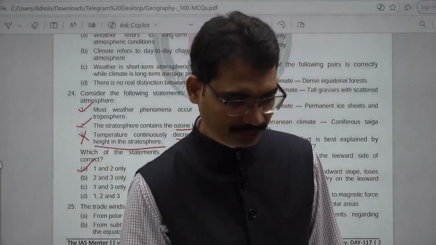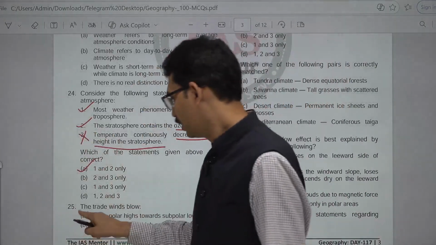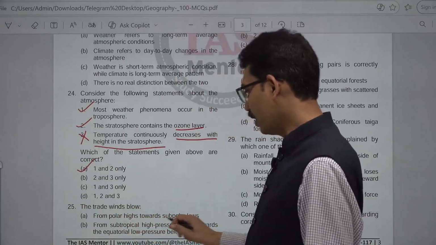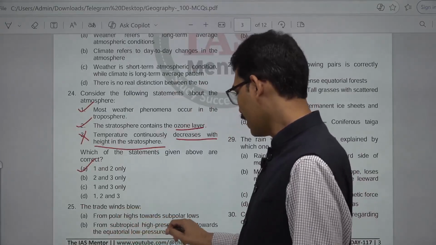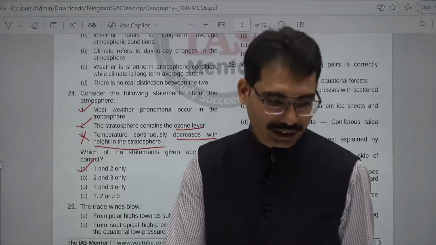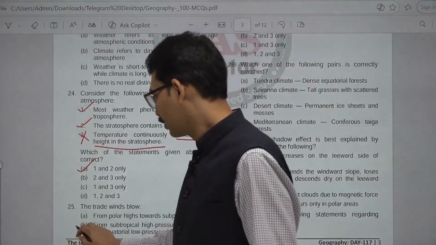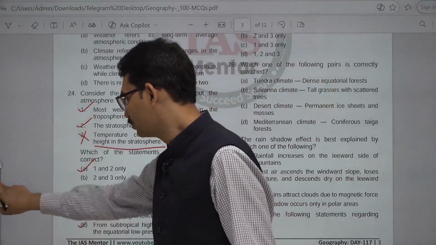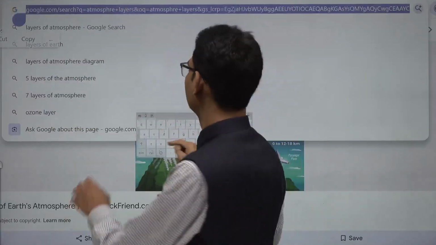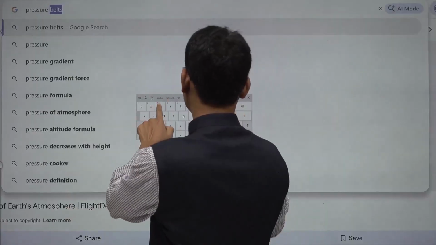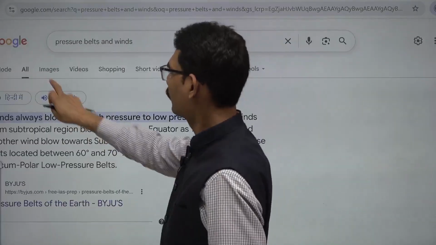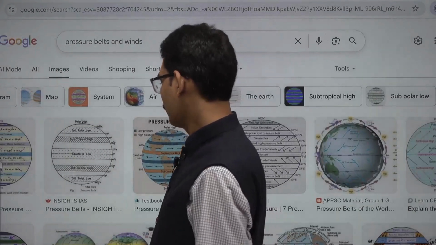Next, 25th. Trade winds blow from polar highs towards subpolar lows, or from the subtropical high pressure belt towards the equatorial low pressure belt. So here the answer is this only. These are the pressure belts and winds.